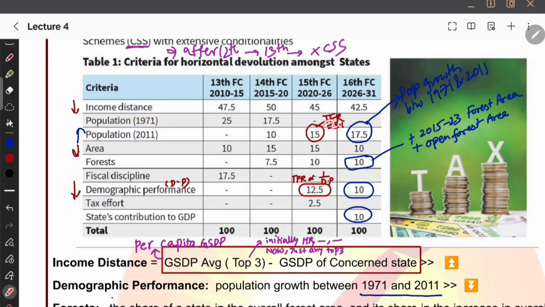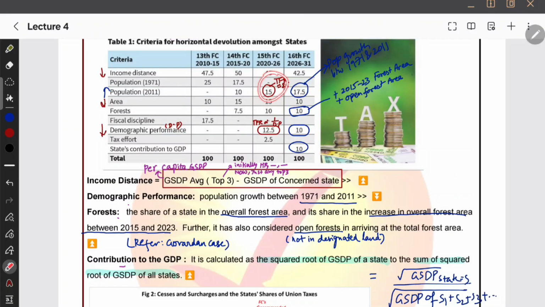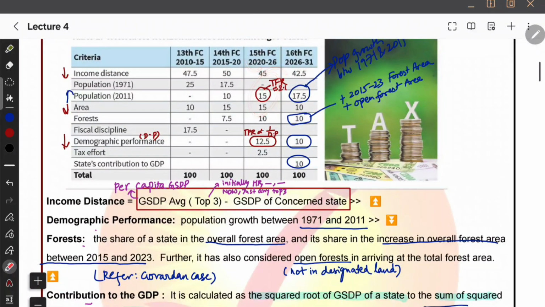Population is based upon the 2011 census, and in the 15th they started using total fertility rate. In the 16th, the population is based upon the 2011 census only, but the measure they used is total fertility rate. Total fertility rate is used to calculate, and in the 16th Finance Commission they used population growth between 1971 and 2011 as a measure. टोटल फर्टिलिटी रेट अगर कम है तो रिवॉर्ड देंगे, अगर पॉपुलेशन कम है तो रिवॉर्ड देंगे, ये बोलती है। Okay, see, in the 15th Finance Commission it used to check this total fertility rate,